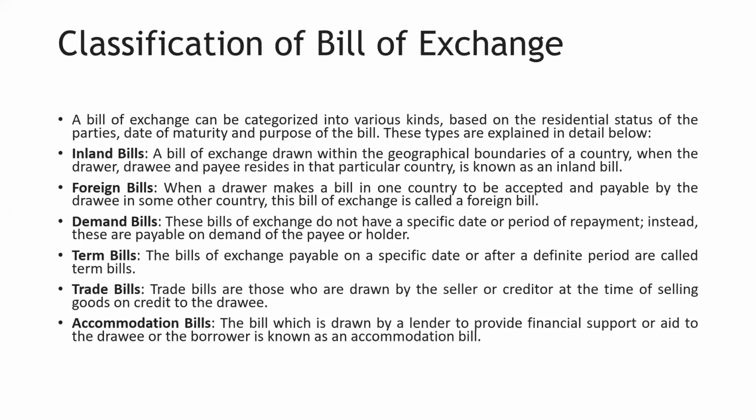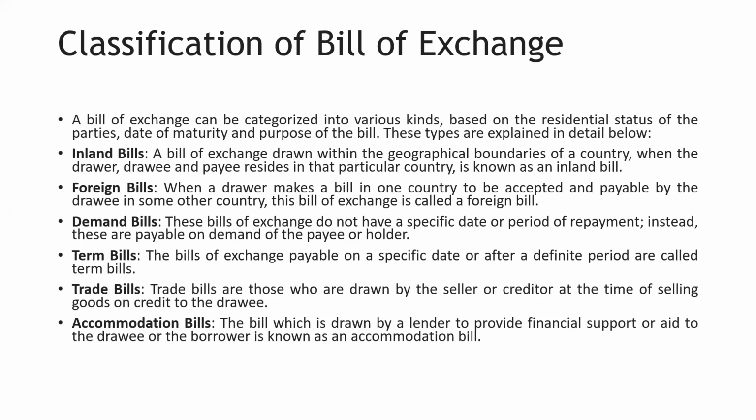Next is the trade bill. Trade bills are those drawn by the seller or creditor at the time of selling goods on credit to the drawee. As I just now told in the example of Suvarna and myself, we were doing a transaction of buying goods worth 25,000 rupees.